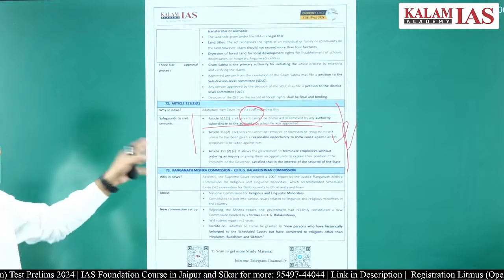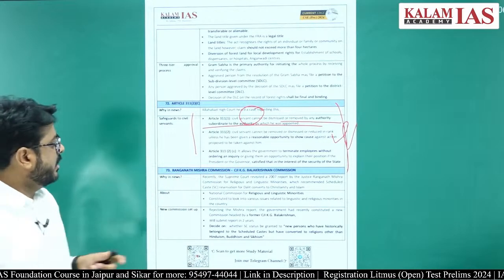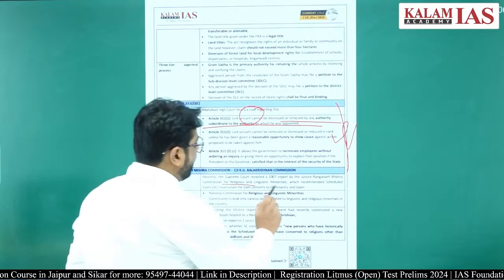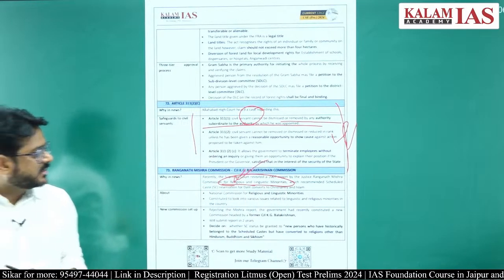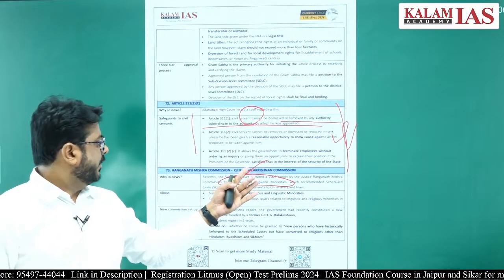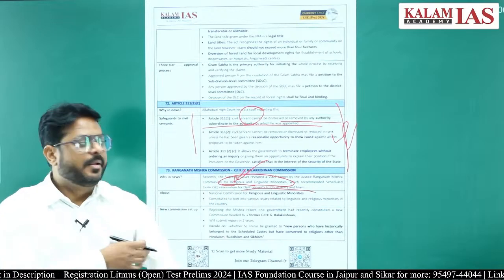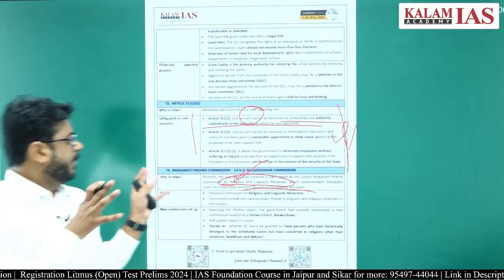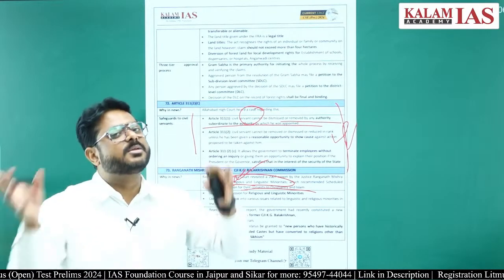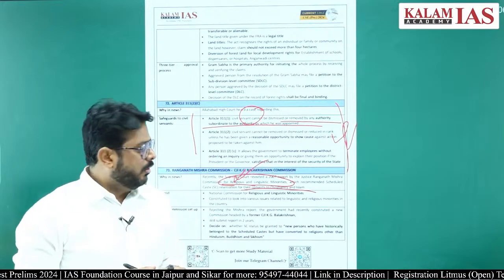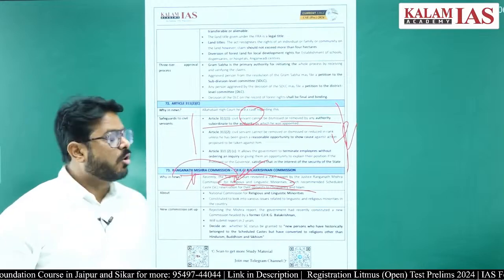Then one important committee was the Ranganath Mishra Commission. It was set up for the religious and linguistic minorities, meaning they had to make recommendations for them. But whatever they recommended regarding scheduled caste reservation for Dalits who convert to Christianity and Islam, that is, whether reservation should be provided to scheduled caste people who have converted to Christianity or Islam or not, was not accepted by the government.